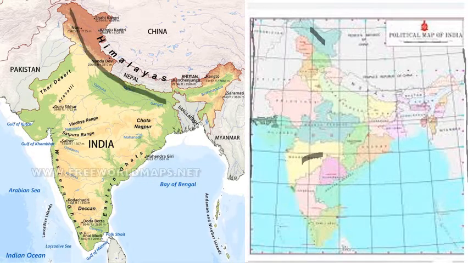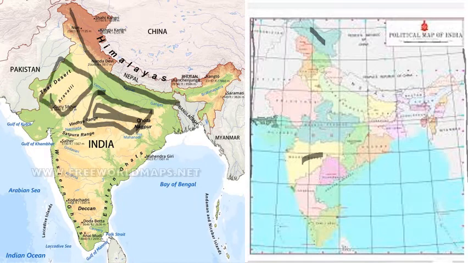One is the northern mountains, another geographical region that lies below that. Here you can see this region. This is northern plains. It is a very fertile region. Rivers such as Ganga, Yamuna, etc., flow through the northern plains. Here we have the Great Indian Desert, that's another geographical region of India, and you see this area.